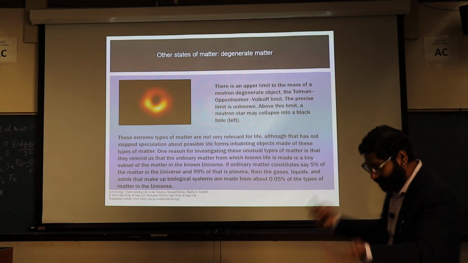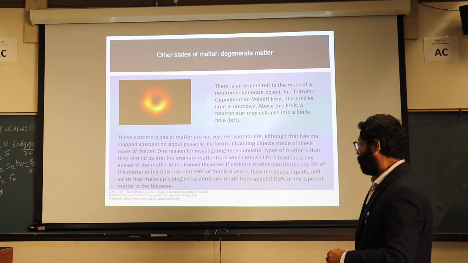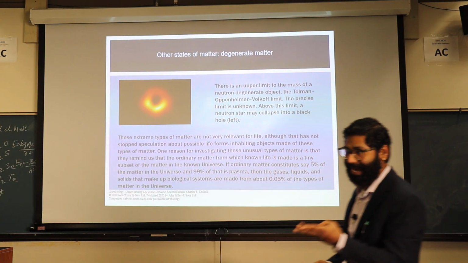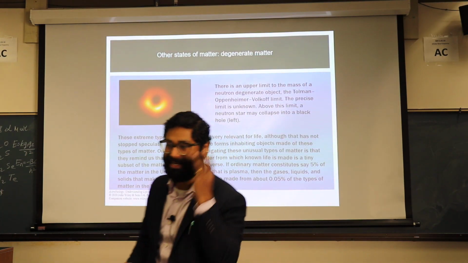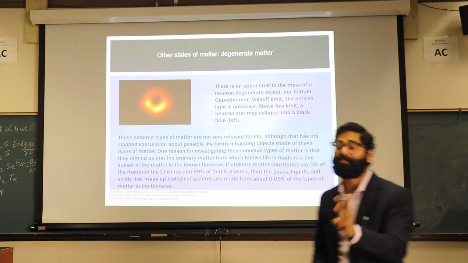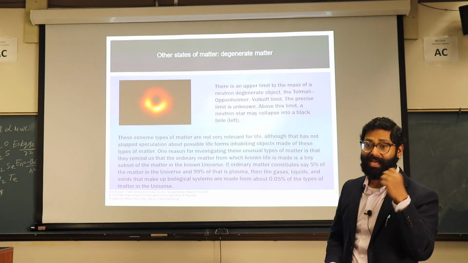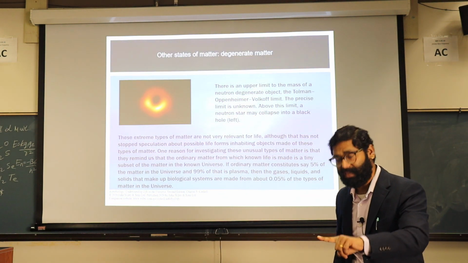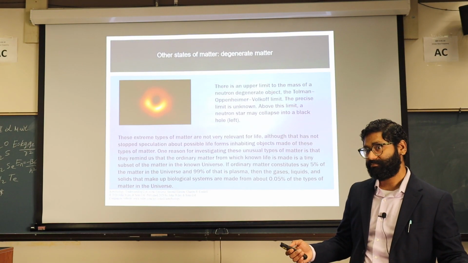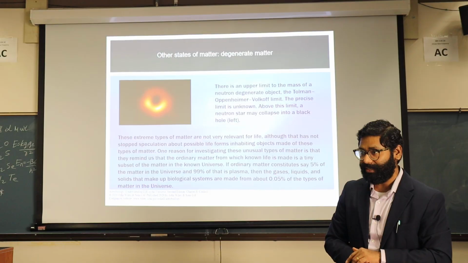When we go even further, you can form black holes. What is important for us to understand is that the solid, liquid, and gas forms that we commonly see on Earth or in our solar system are not the norm. The norm is plasma. We have not seen life stabilize in plasma or in degenerate matter. We have only seen it in the common solid, liquid, and gas forms.